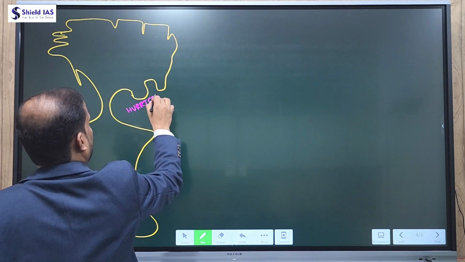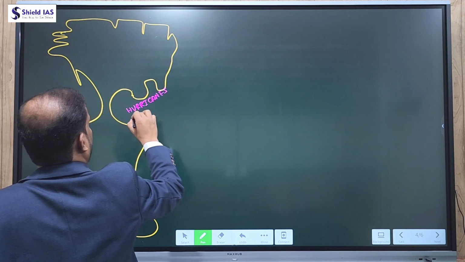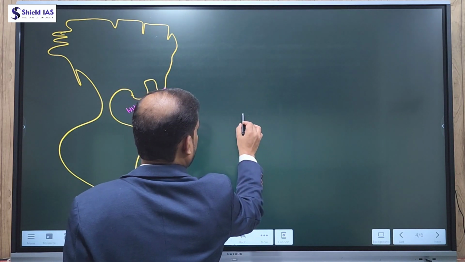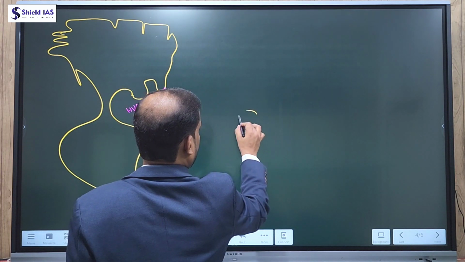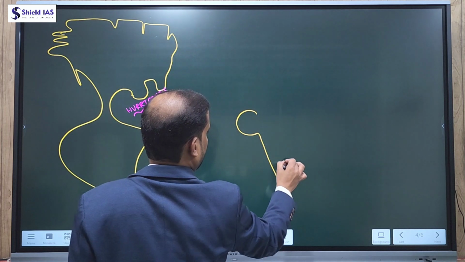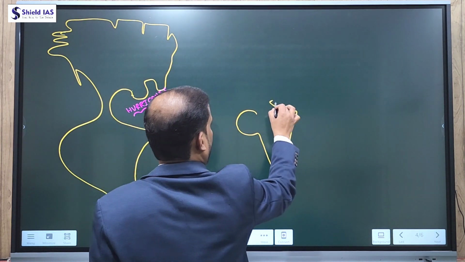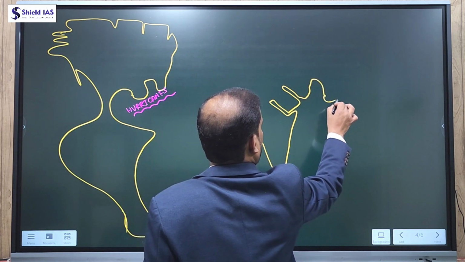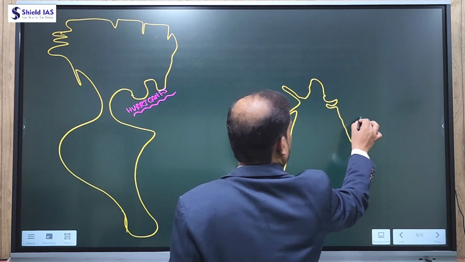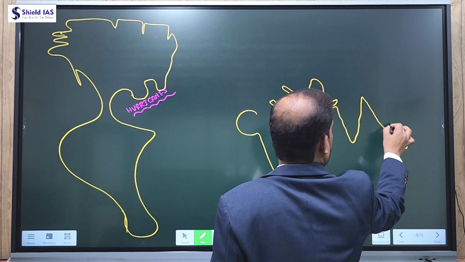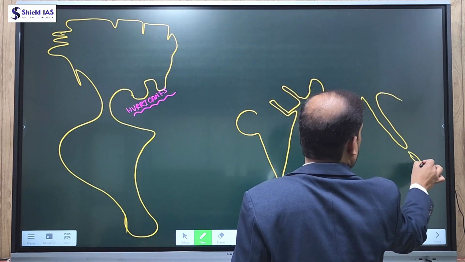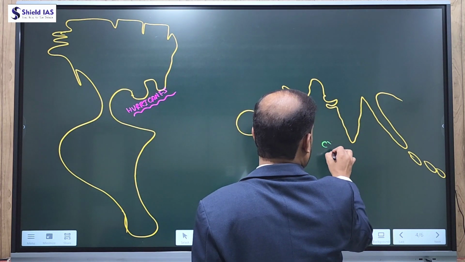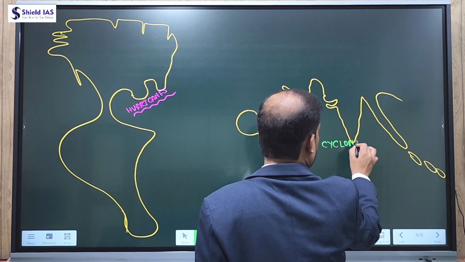If the same cyclone originates in the tropical area, means Indian Ocean region, it is known as cyclone.